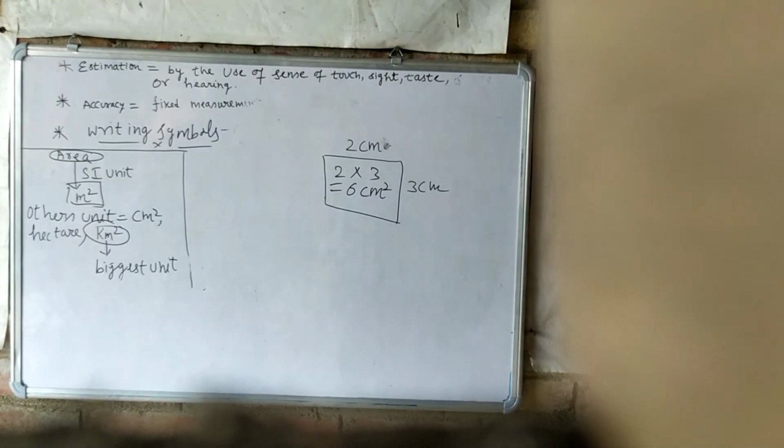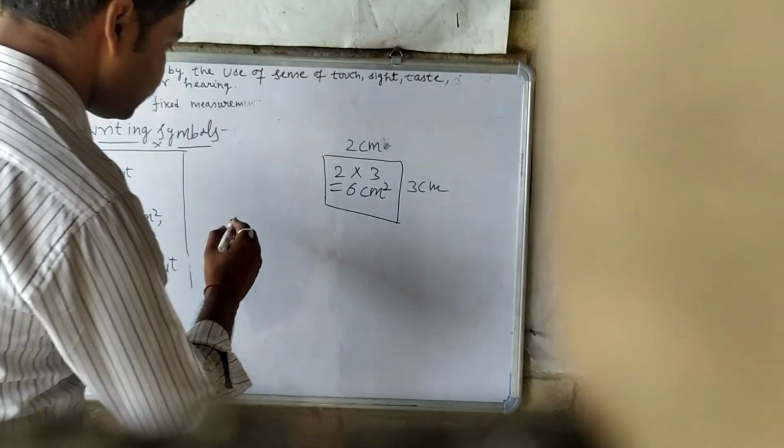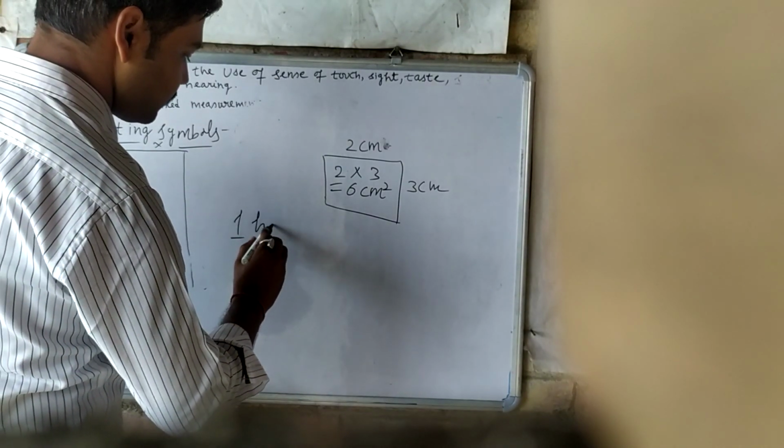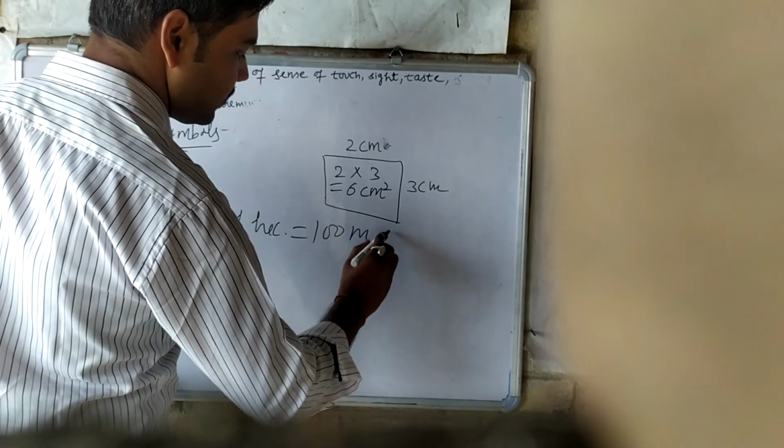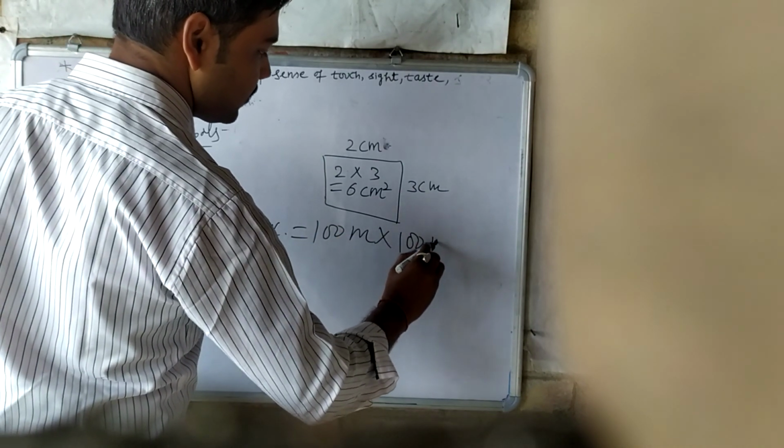So 1 hectare will be equal to 100 meter into 100 meter.